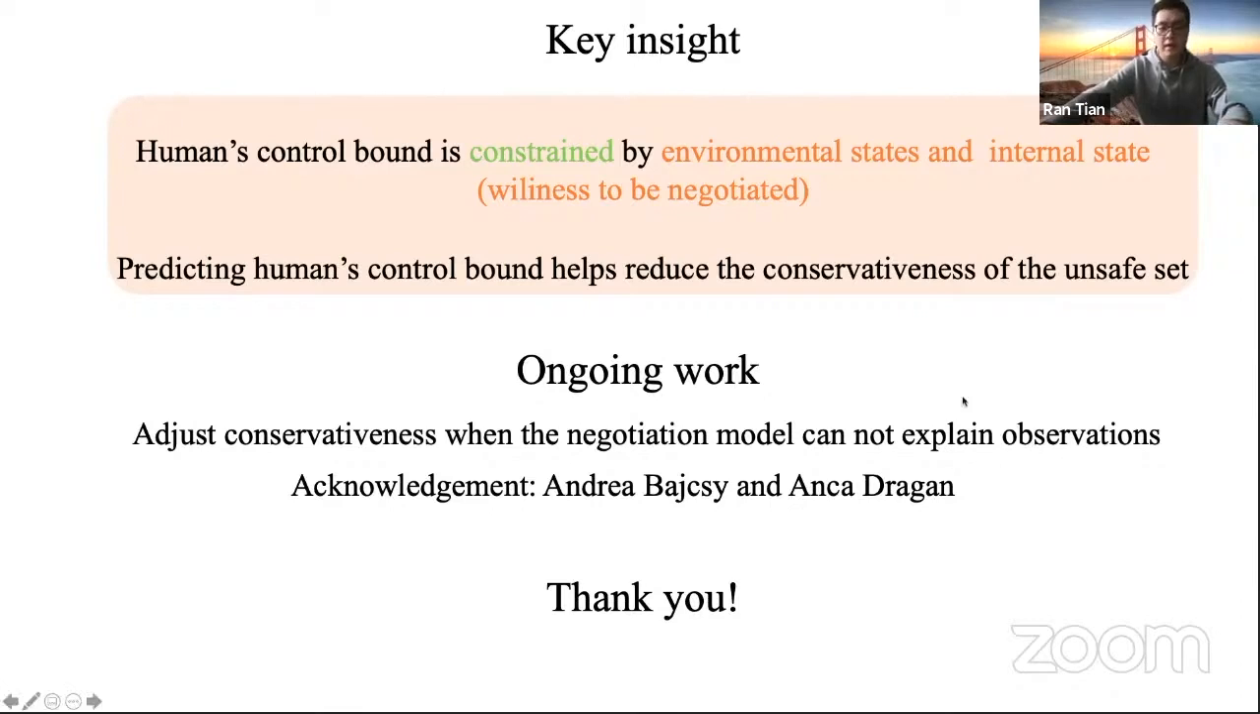And in our ongoing work, we are trying to adjust the conservativeness of the unsafe set when our negotiation model cannot sufficiently explain the observations.